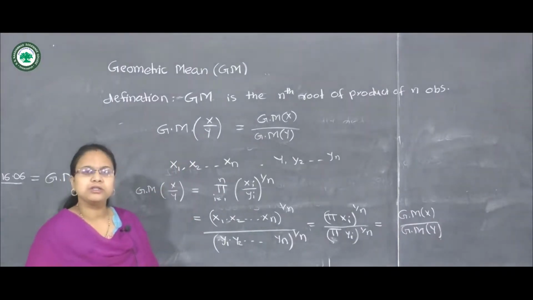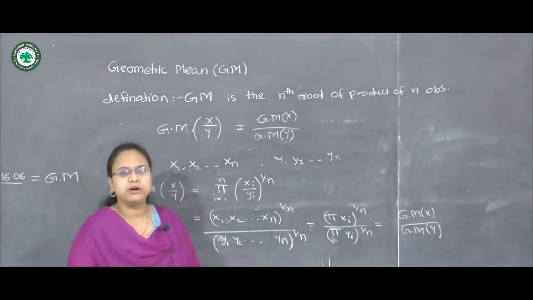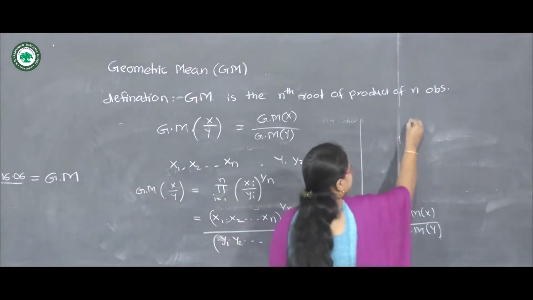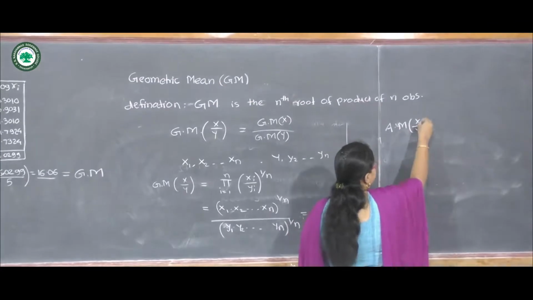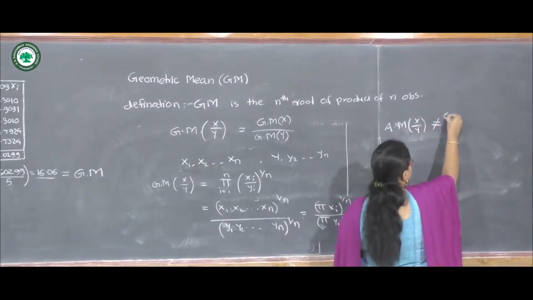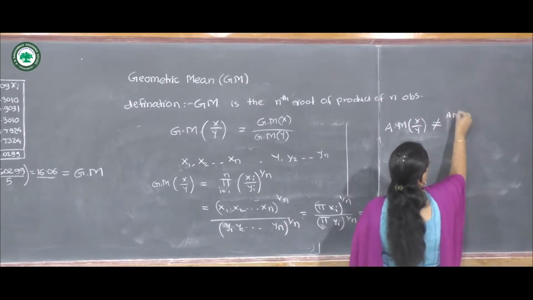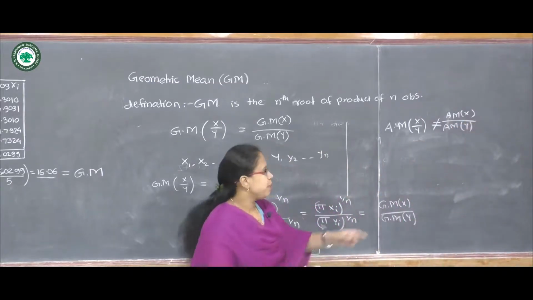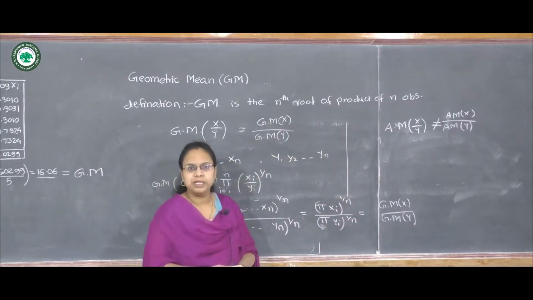This property is only proved for the geometric mean. It is not proved for the arithmetic mean. That is, we cannot write it in this way. The arithmetic mean of x upon y is not equal to the arithmetic mean of x upon the arithmetic mean of y. So this property is only for the geometric mean case.